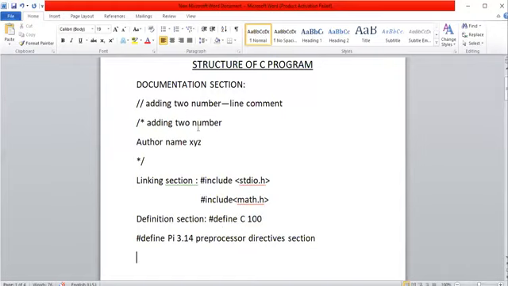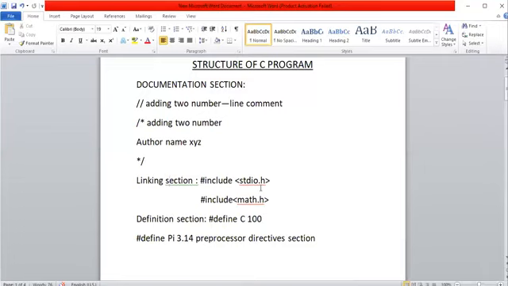So the first section is the documentation section, where we provide comments or documentation related to the program. In the linking section, we provide header file related predefined functions like printf or scanf through standard input output, stdio.h.